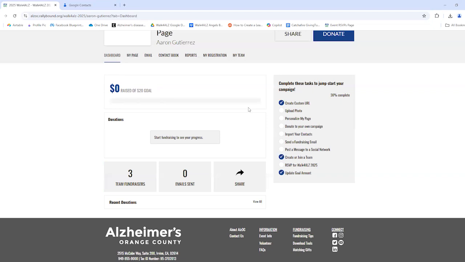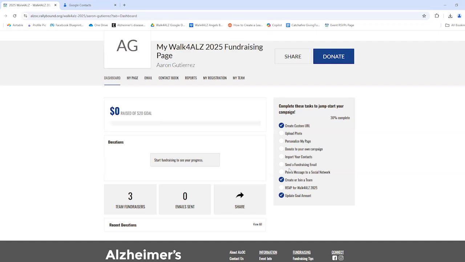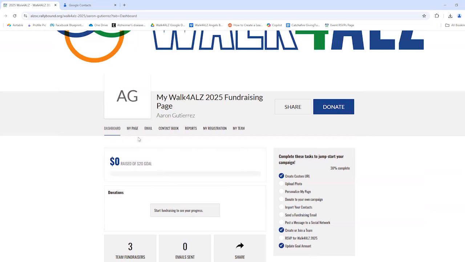Towards the right over here, this is a little task list that is assigned automatically. You're not obligated to complete each of these tasks, but they are helpful to personalize your page and motivate you to do some key actions that are going to help you reach your goal. So, for example, you can upload a photo, personalize your page, donate to your own campaign, import your contacts, etc. So that's the dashboard portion of your fundraising page.